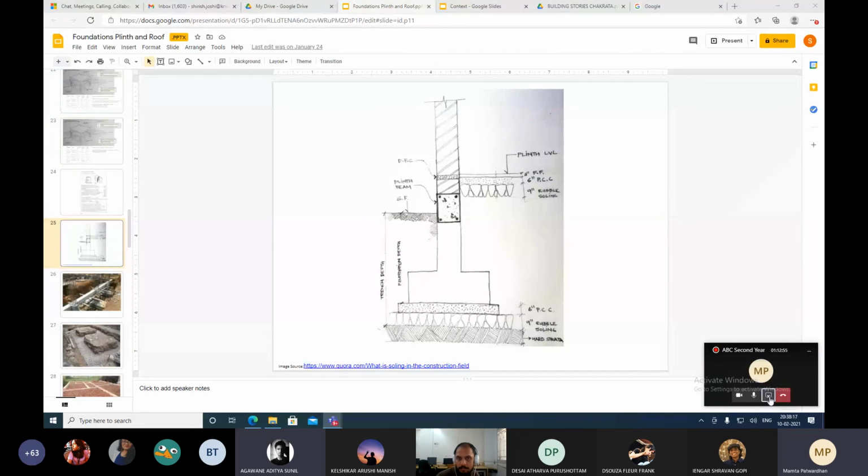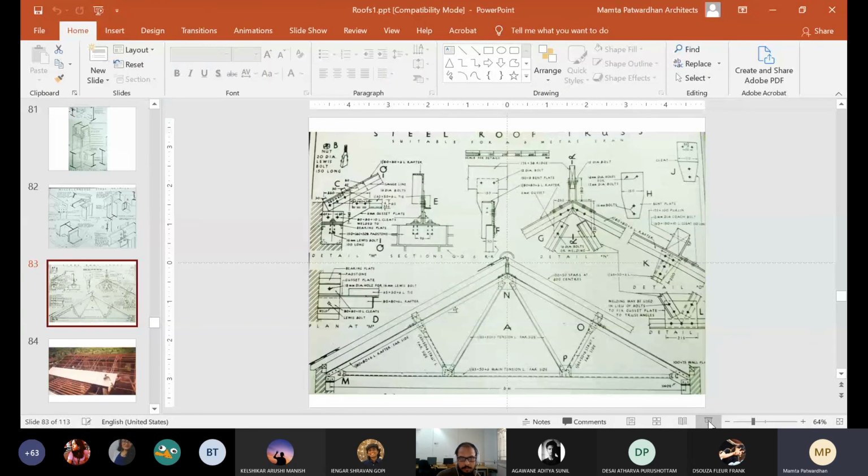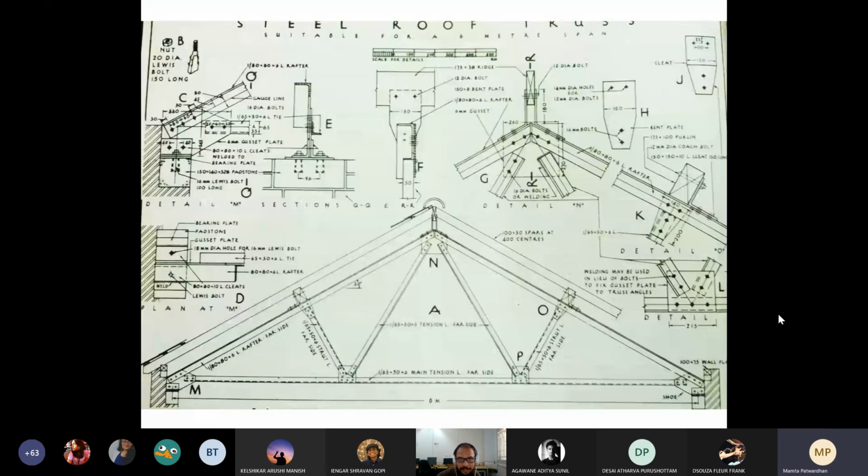I just want to show you this thing which Shirish mentioned, the CG. I showed this in first year, but of course we didn't do anything in detail at that time. I should have put this into today's presentation. So this is what you have to take care of. Can you see this detail to the right?